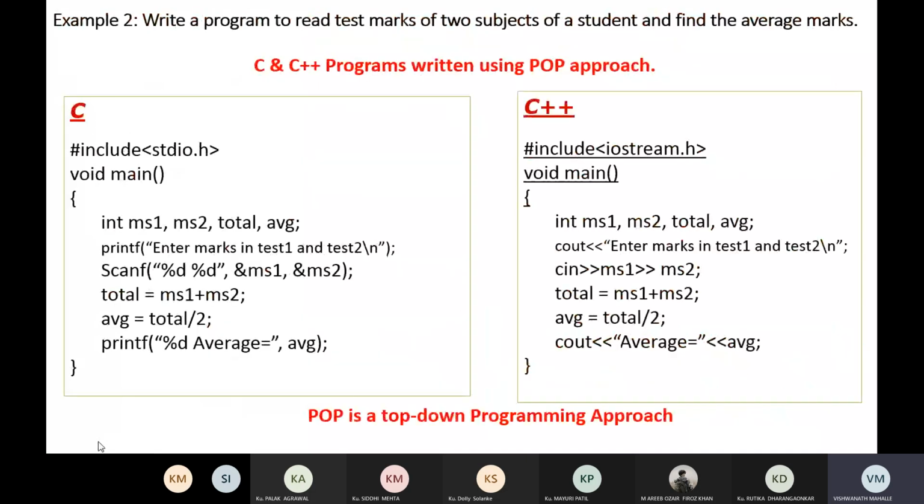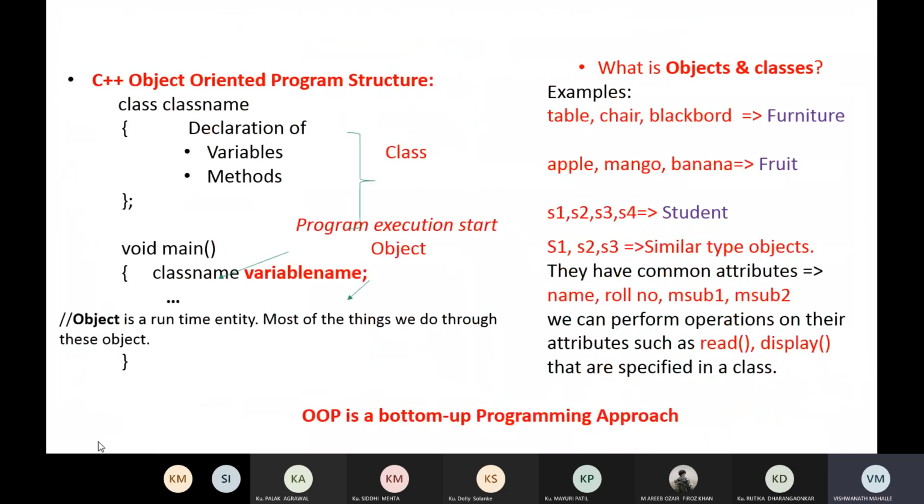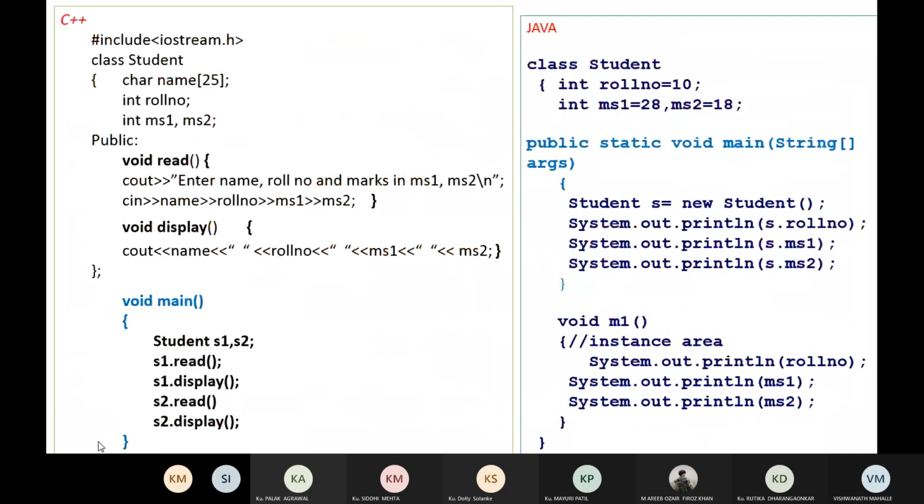But in the object oriented programming approach, we declare a class, and then we write the program. That's why it is called the bottom up approach of programming. So this is the example, a Java example. The only difference here is